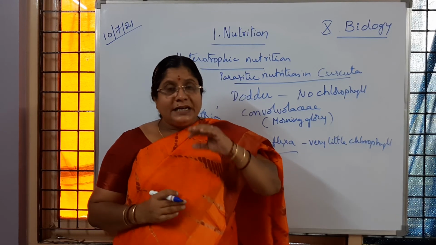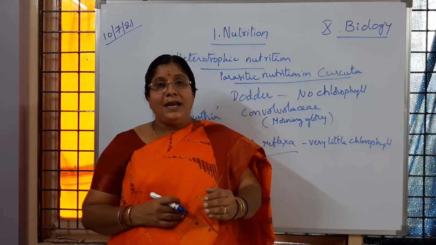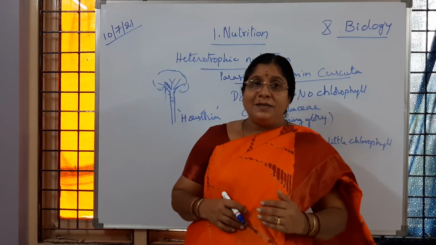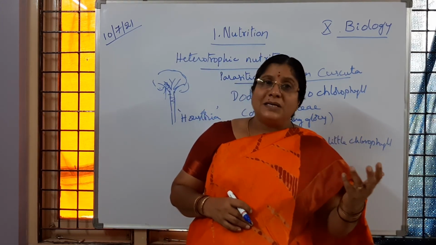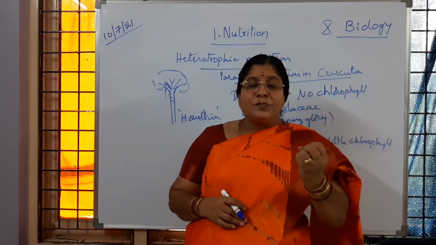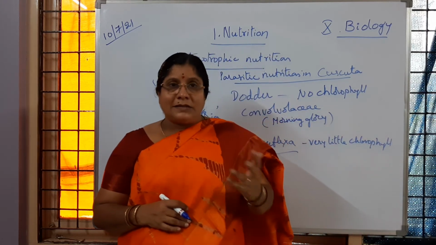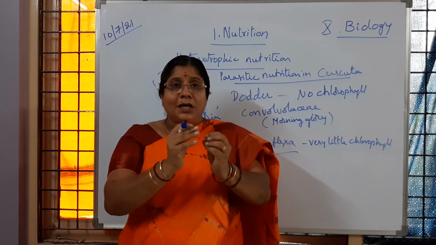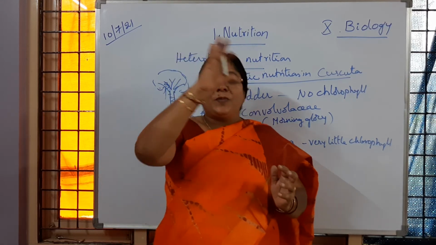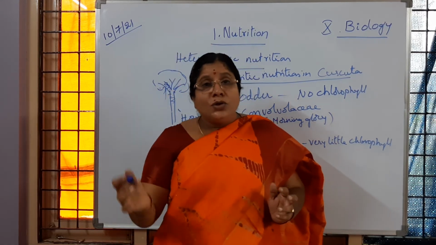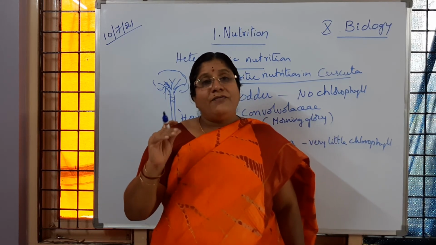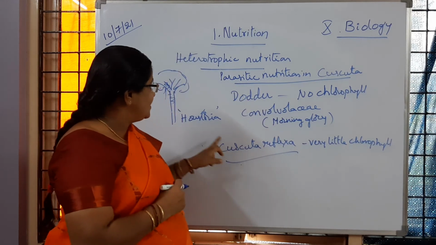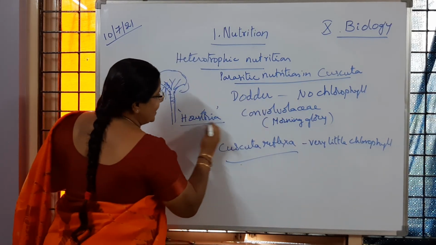As it does not have chlorophyll, and it has to survive because it is a living organism, it lives on some other plants. It germinates on other plants and starts sprouting. Sprouting means growing, and it spreads all around the host plant, and from that main plant only it is going to get nourishment with the help of special structures called haustoria.